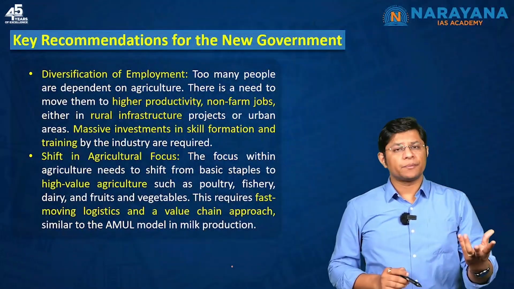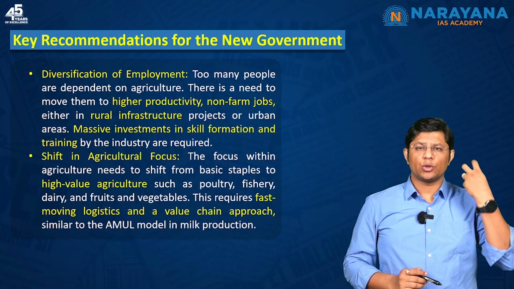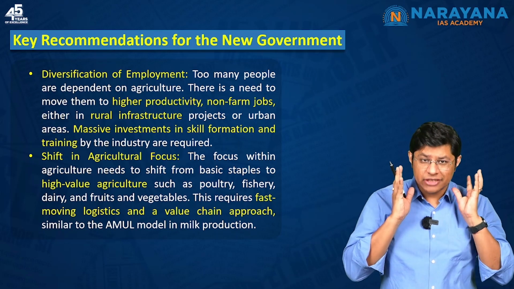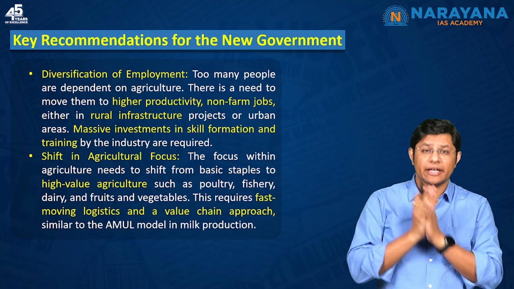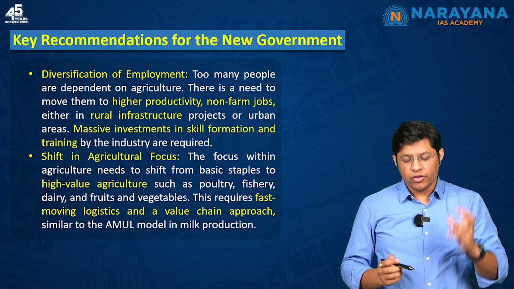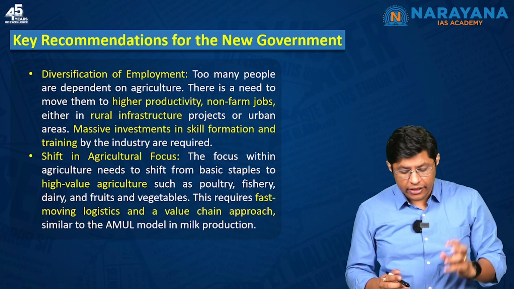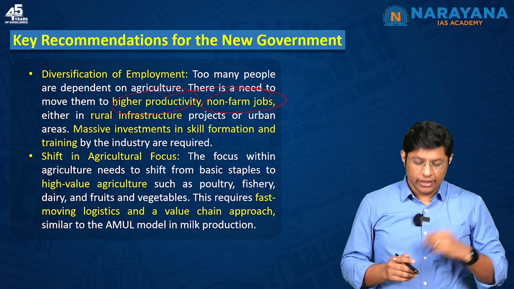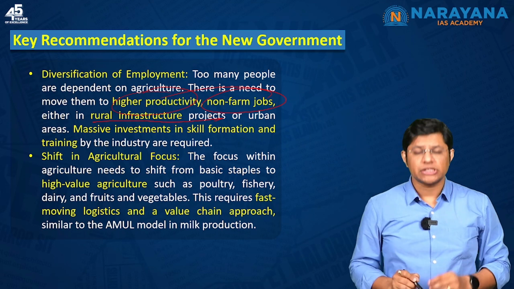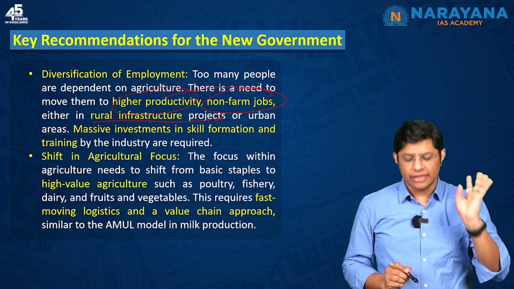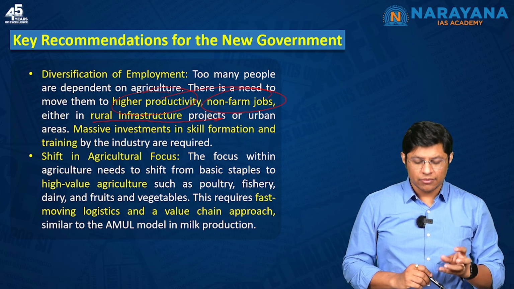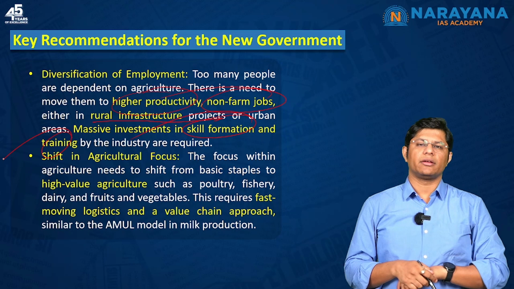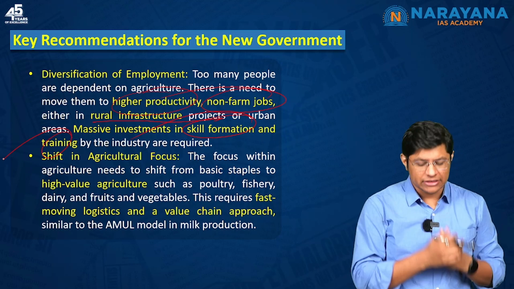What about the solution? The first one is we need to diversify the employment. Given that 45% of people are dependent on agriculture and agriculture not growing, which means we have to move the people from agriculture to higher productivity and non-farm jobs. Either it can be in the rural infrastructure projects or we have to move them to the urban areas. And for the very same, the Government of India has to invest massively in the skill formation and training, as what the industries in the urban areas require.